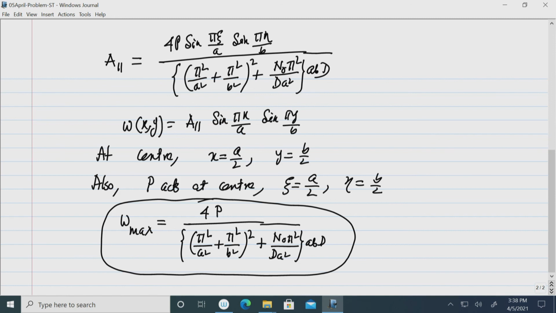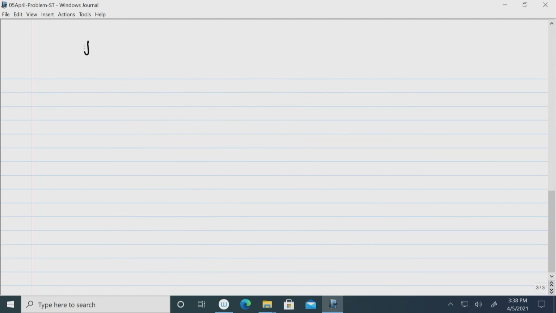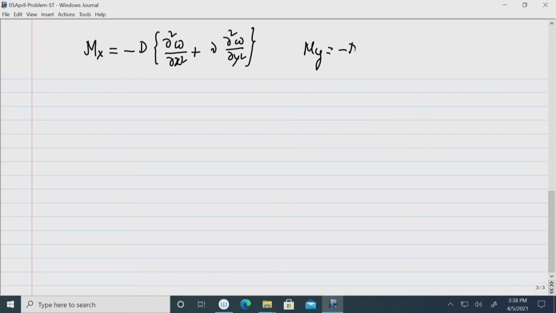If you see the expression for bending moment, the bending moment in x direction is nothing but minus D (del square w/del x square plus mu into del square w/del y square), and bending moment in y direction will be minus D (del square w/del y square plus mu into del square w/del x square).